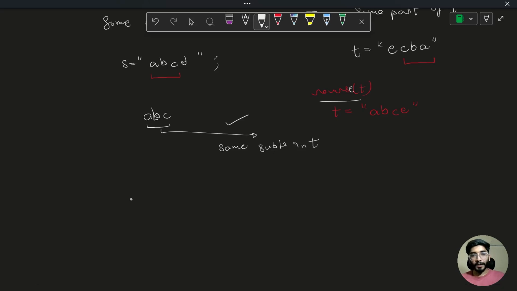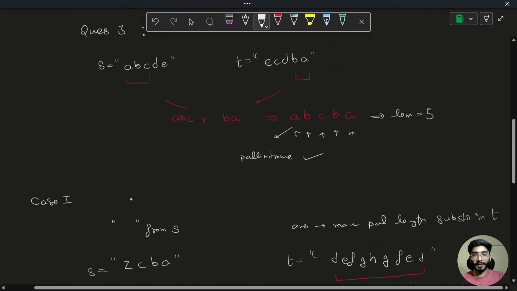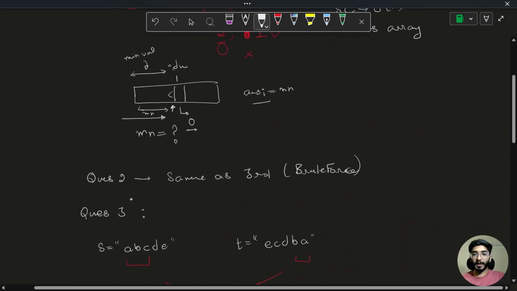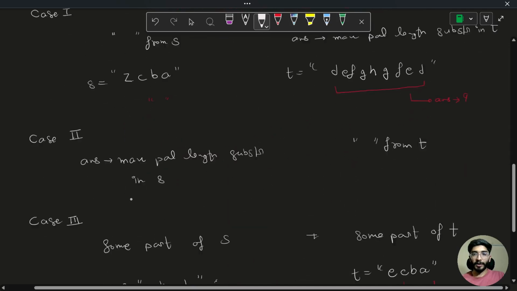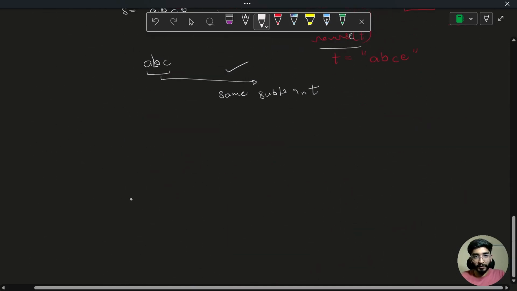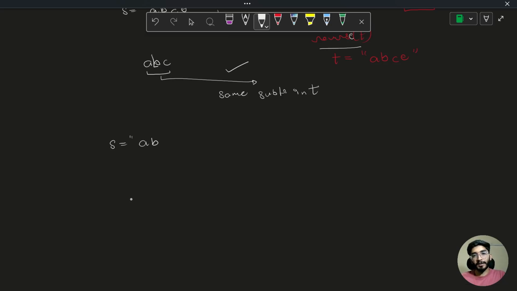After that, the case that we had just seen in the example, which is this ABC and E C D B A, if we just take an extended version of this, it would be, let's say, A B C D C Z N. Similarly, T is Q R B A. Cool.